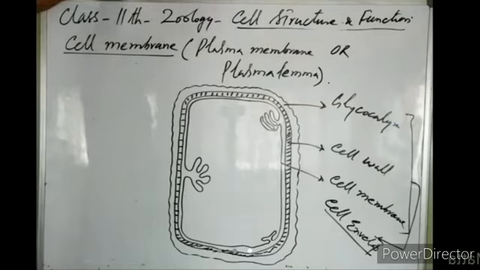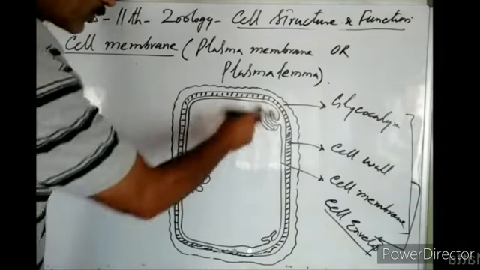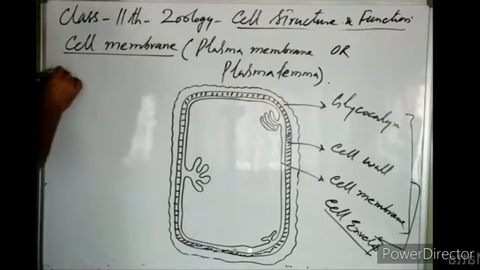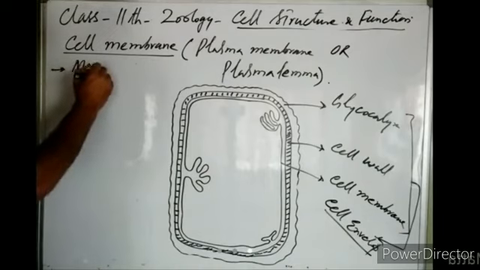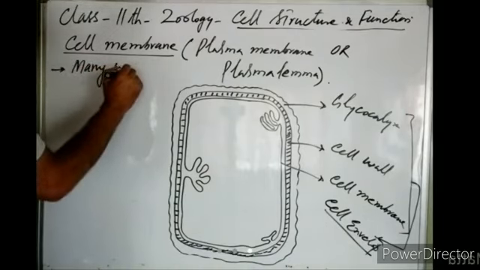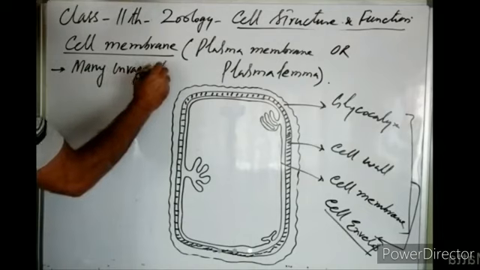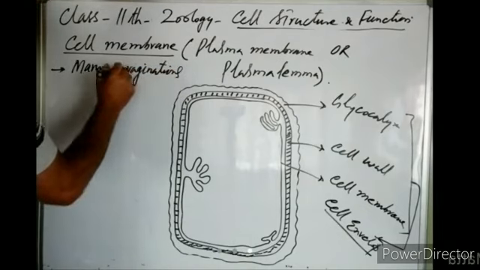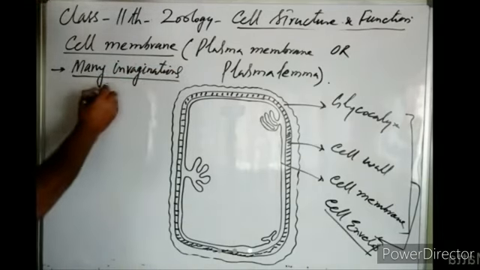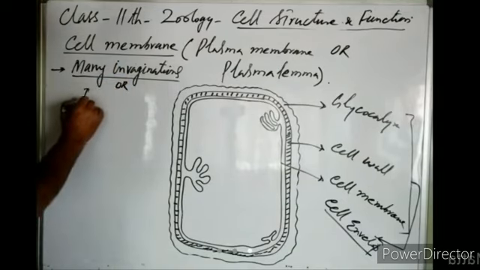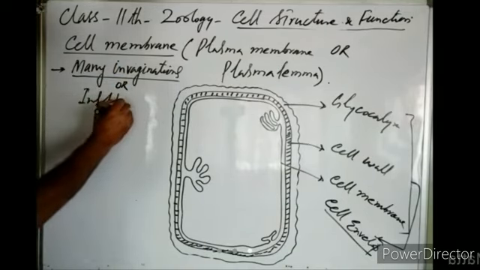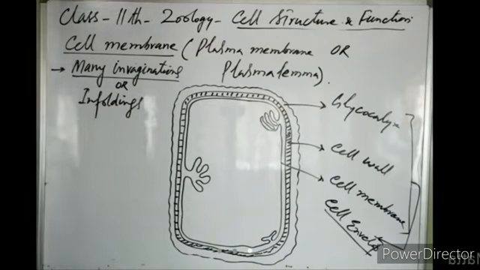So if we look at the cell membrane of prokaryotes, we find that it has many invaginations, which we also call infoldings.